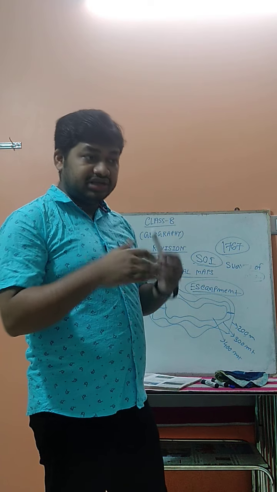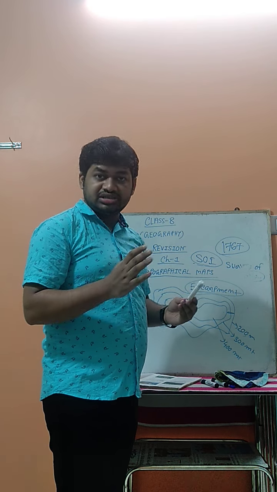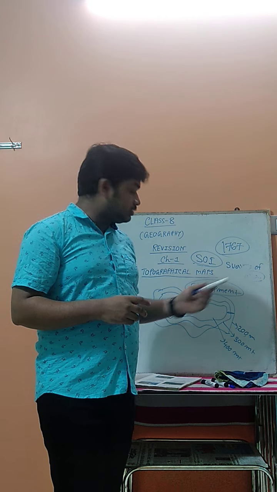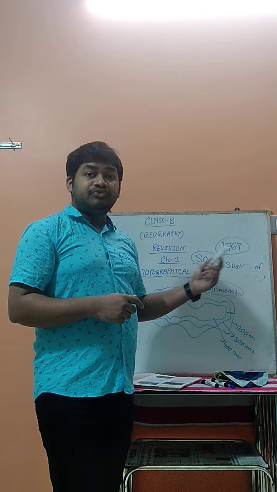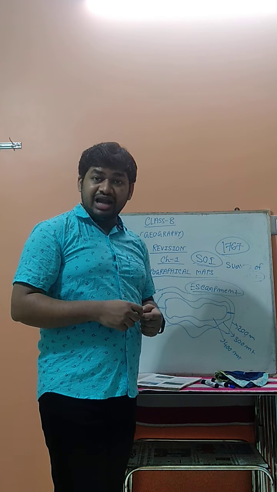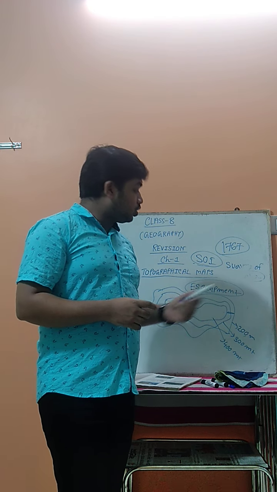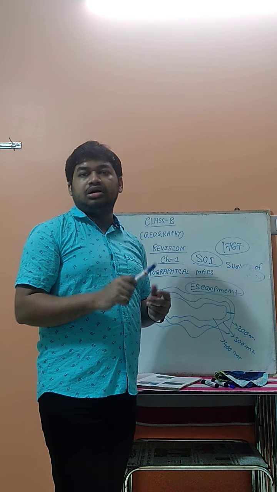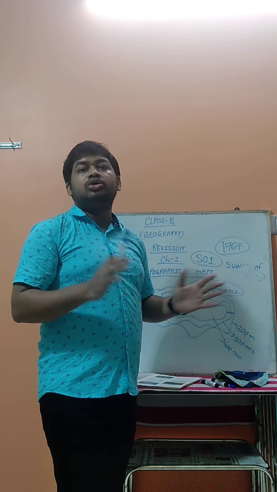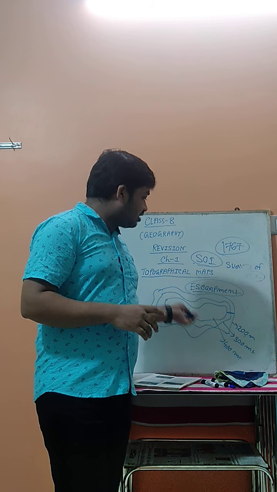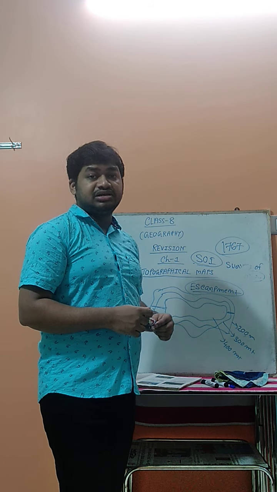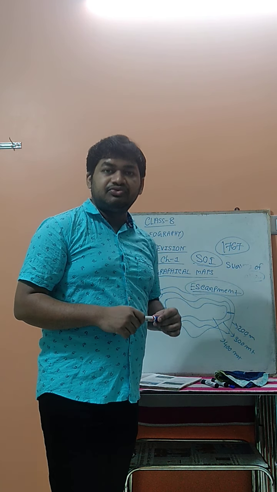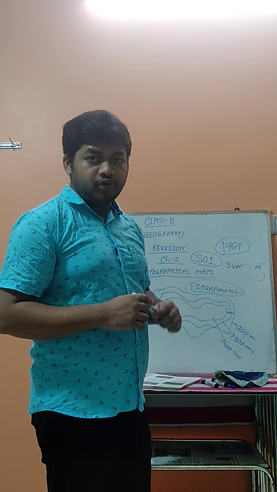You have to remember for the ridge which type of features we have to notice, for the mountain which type of features, what features we have to notice for the contour line, which one for the cliffs, for the valley, for the spur, what contour lines we should need. So these are the identical features you have to learn. Otherwise, you will not be able to understand which type of landforms it represents through the contour lines. So those are the identical features for the different landforms. These things you have to learn properly.